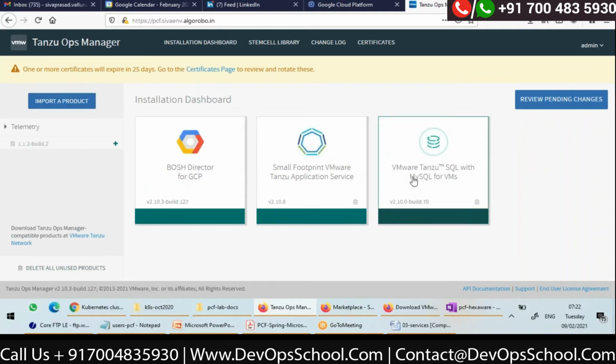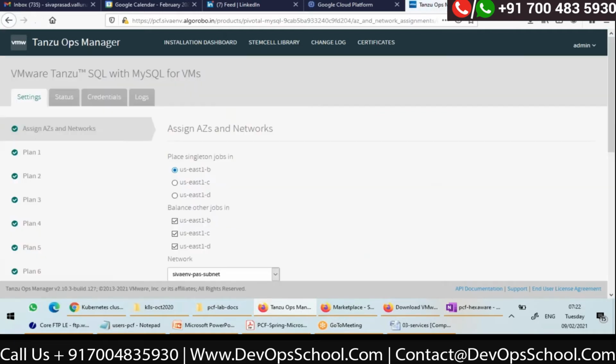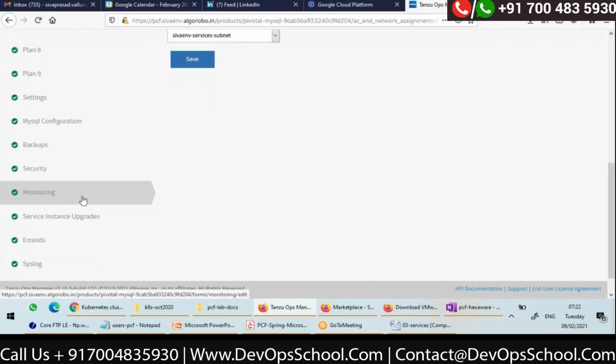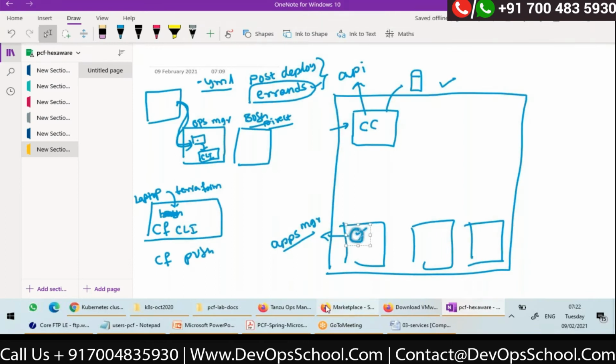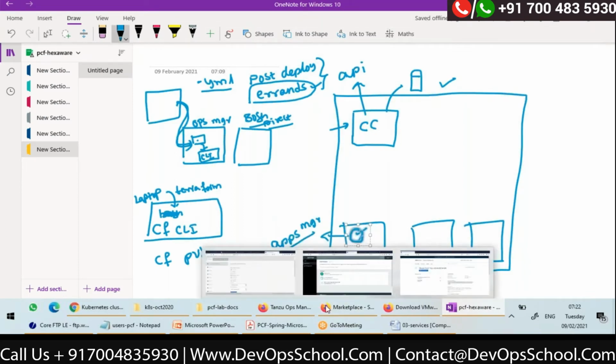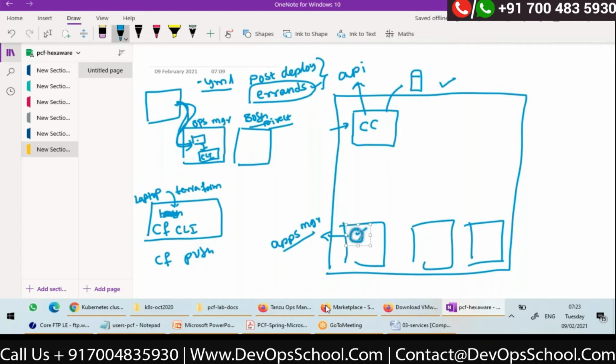Then this icon will come here. Then click on it, configure whatever is asked. See here, there are some plans of MySQL service. Configure all this and then apply changes. Once changes are applied, the request will go to the web application. Web application will create a YML file and use BOSH client to deploy. BOSH client will talk to BOSH director.